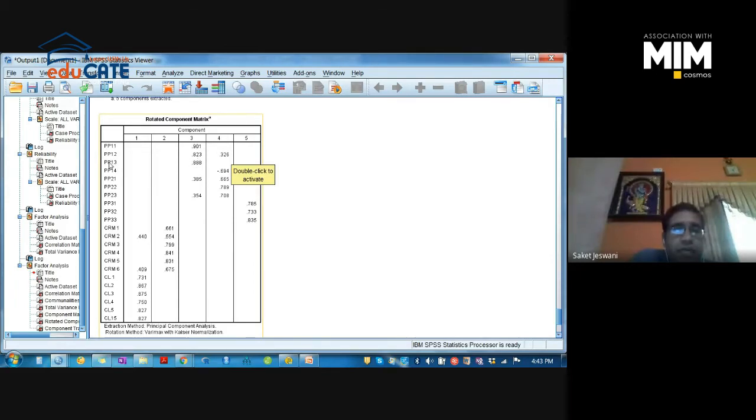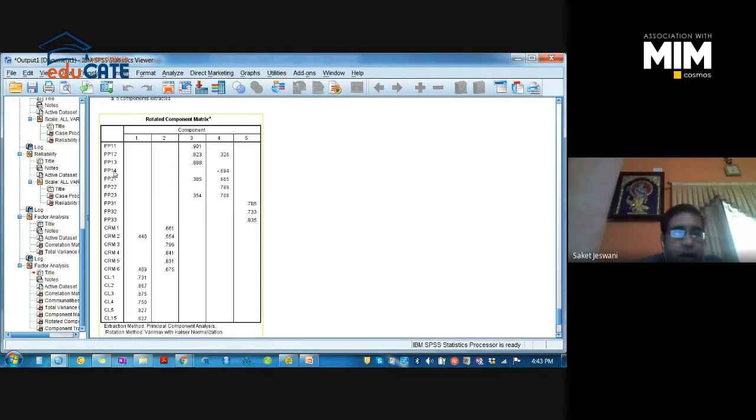So these three items are explaining the same variable, and these three items are valid enough to measure this particular variable of PP1, right? In case of PP14, this is also an item of this particular PP1 variable. This is deviating, right? So we have to note it down and discard this PP14. Remember, any variable should not have less than 2 items. 3 is desirable.